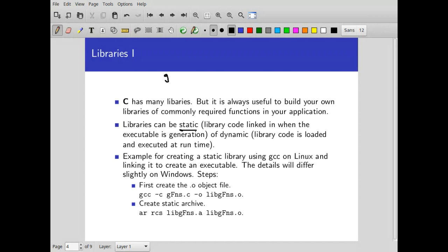So you remember we normally keep saying things like this: GCC compile some file, say f.c and minus o, and then we give something. Let us say we put it in R. This file R is the one which is the executable, because this is the file which you execute when you typically say dot slash R, right? This is the file which is executed. So this is called an executable.